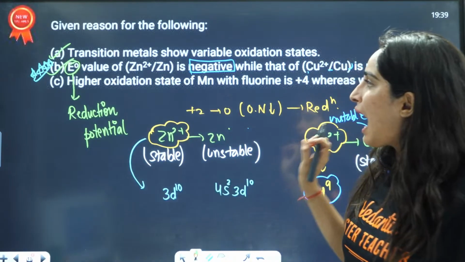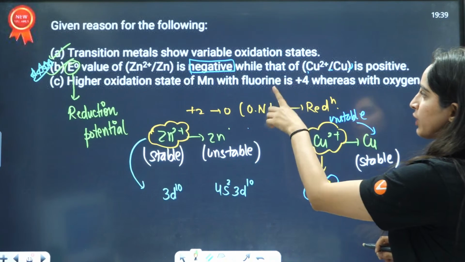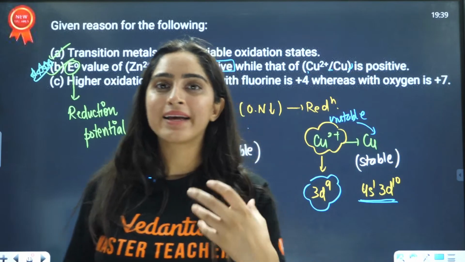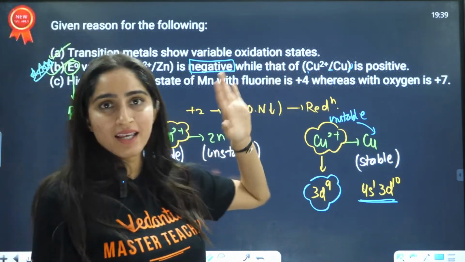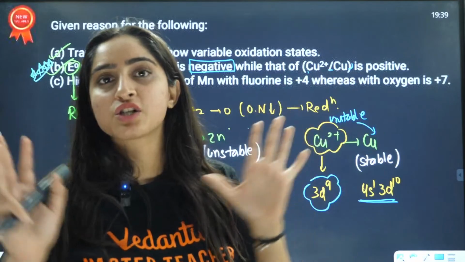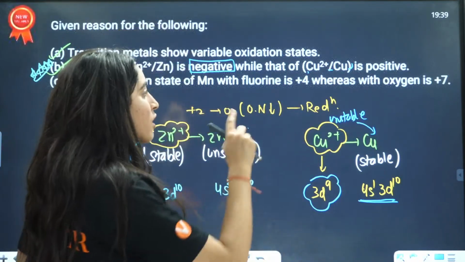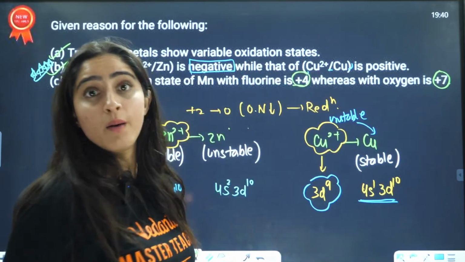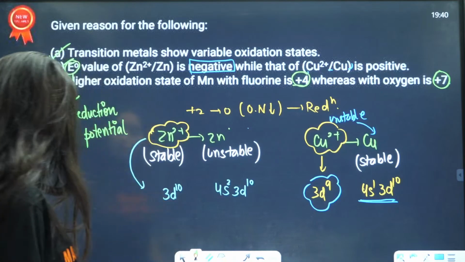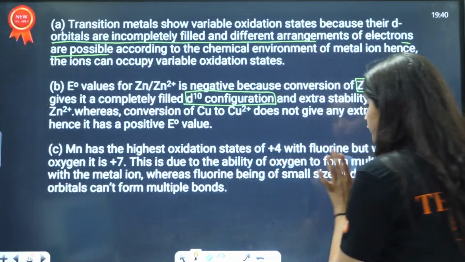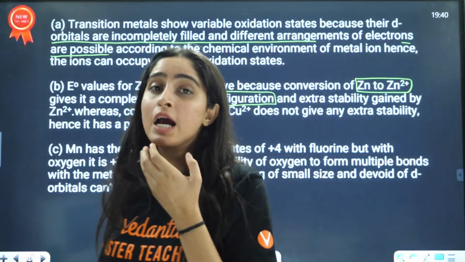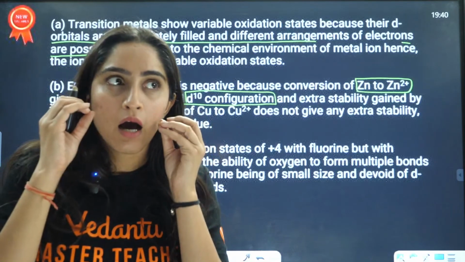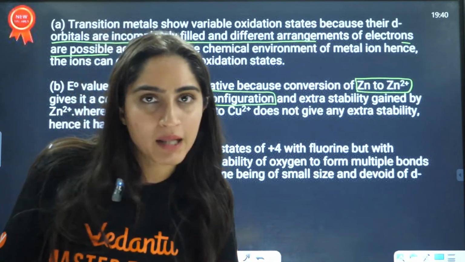Next is that the higher oxidation state of manganese with fluorine is +4, whereas with oxygen it is +7. Manganese shows +7 with oxygen, but with fluorine it shows +4. The reason is multiple bonds. With oxygen it can form multiple bonds, but with fluorine it cannot. With fluorine there is no p pi d pi bonding. That is the reason +4 is the maximum oxidation state it can have.